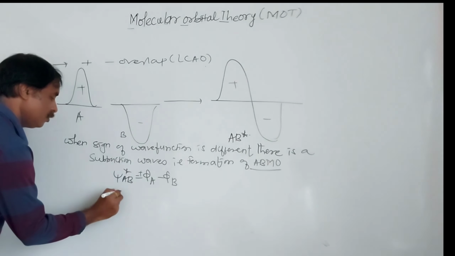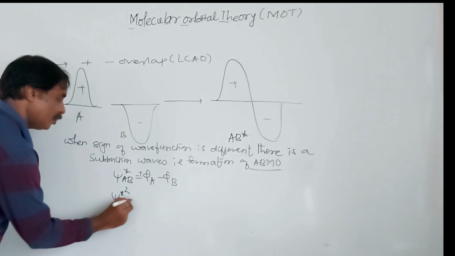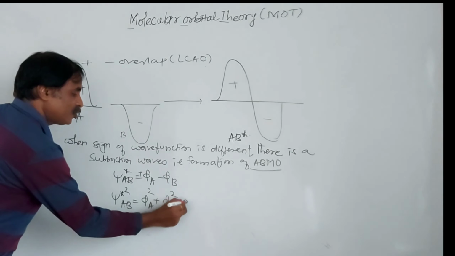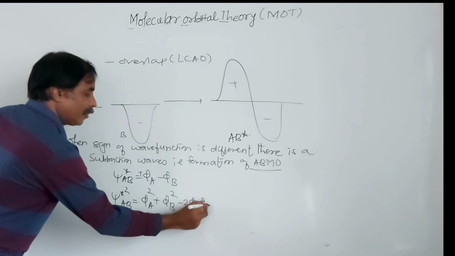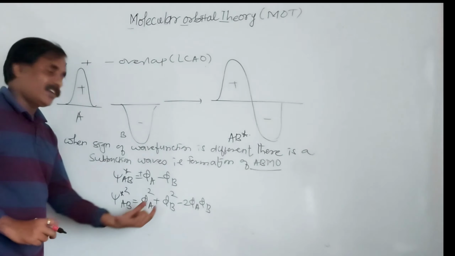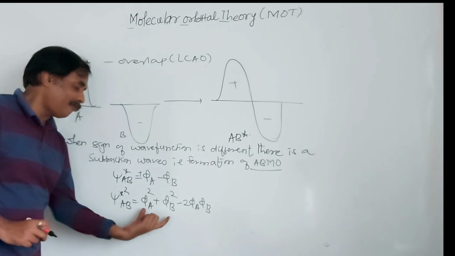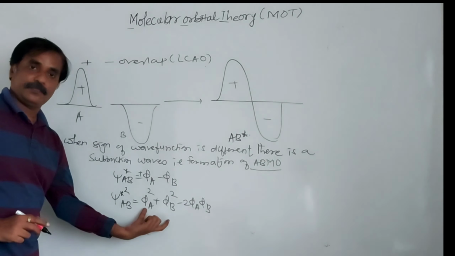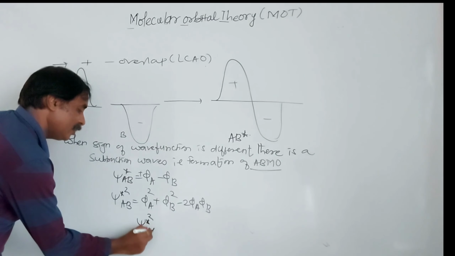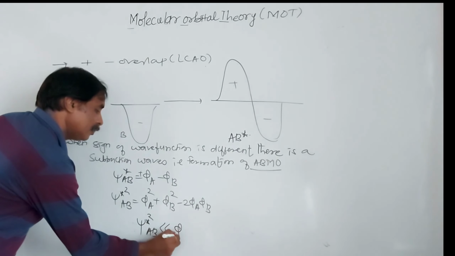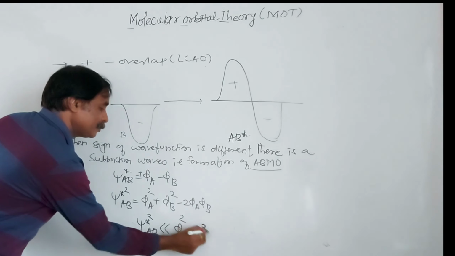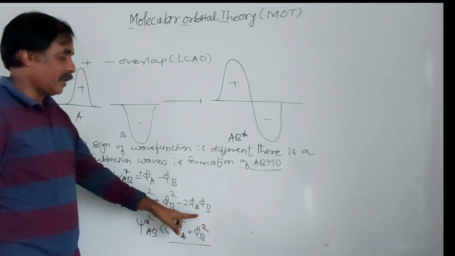It will be psi star square AB is equal to theta A square plus theta B square minus 2 theta A theta B. So psi square star AB is less than theta A square plus theta B square by 2 theta A theta B.